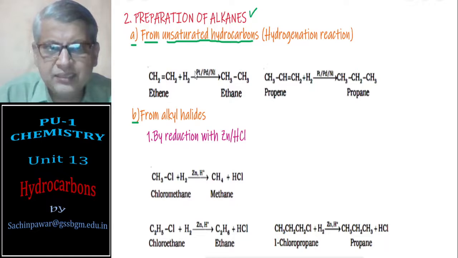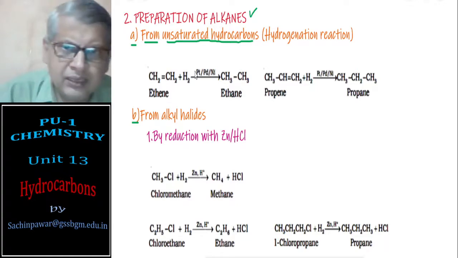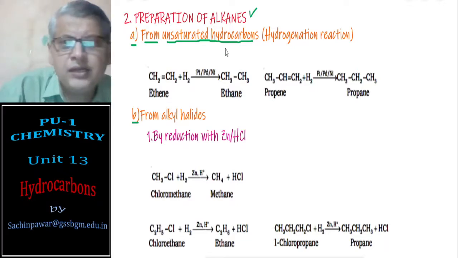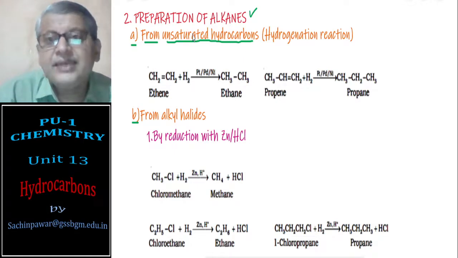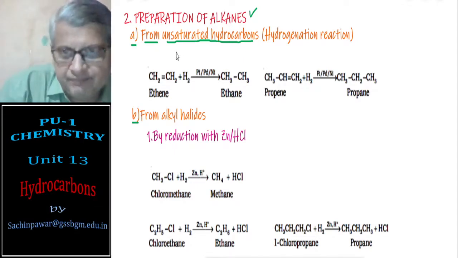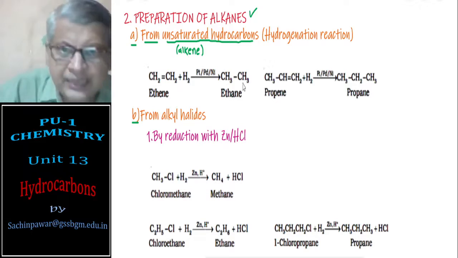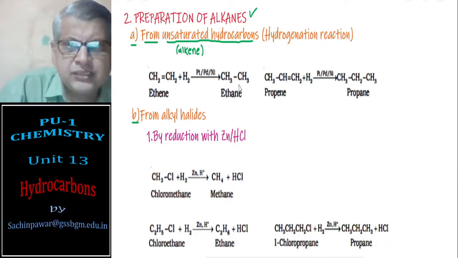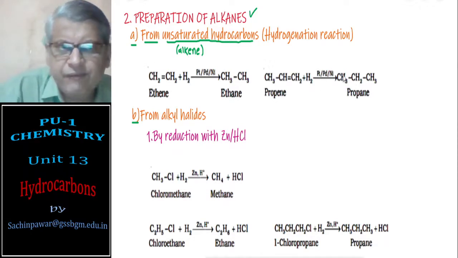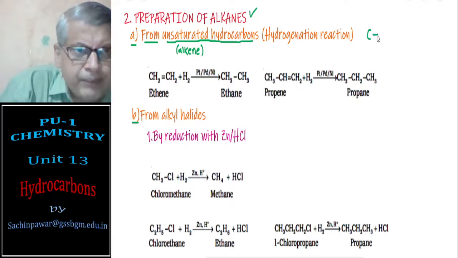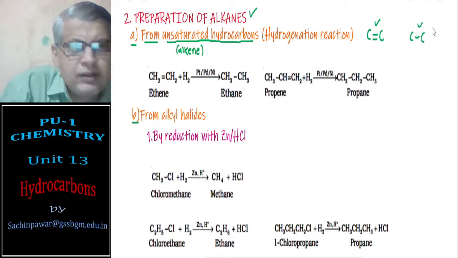So here we are preparing it from alkenes. If you just compare alkene and alkane, you see the difference is there is a double bond in alkenes and single bond in alkanes.